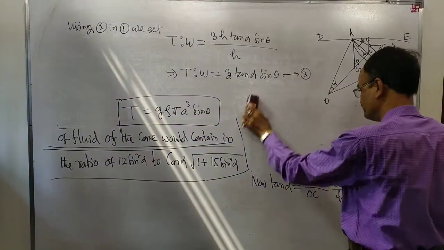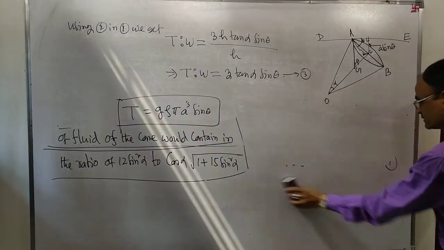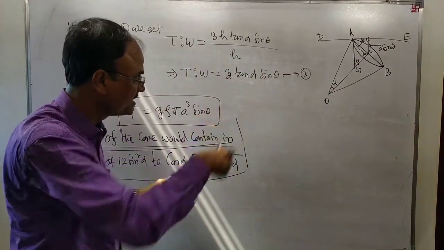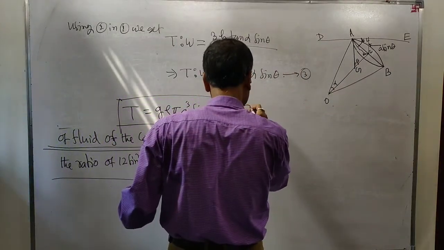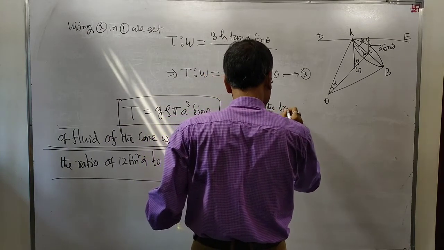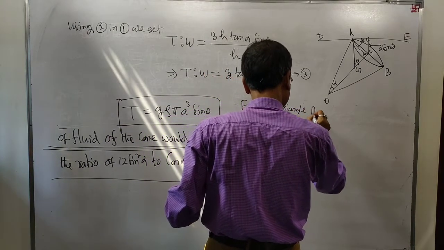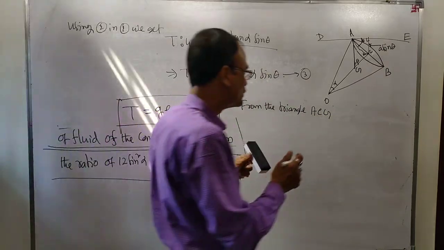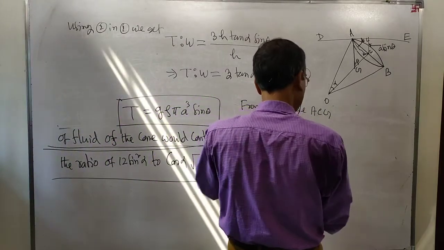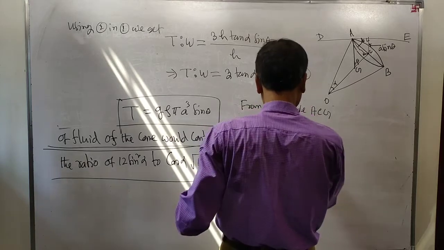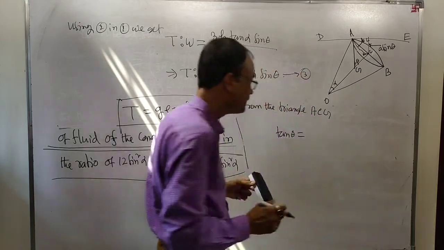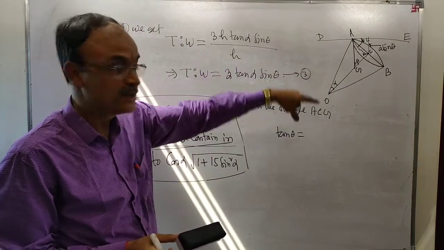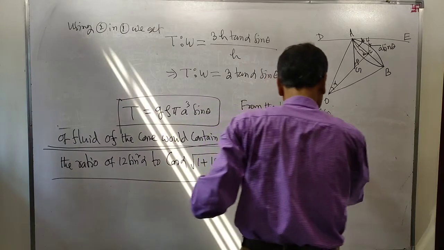Now see here. From the triangle ACG, tan theta is equal to perpendicular by base, AC by CG.